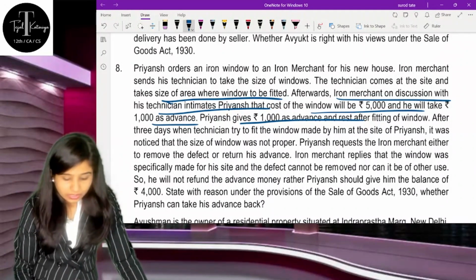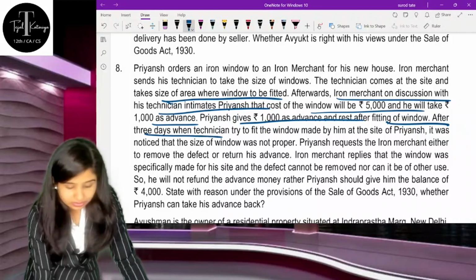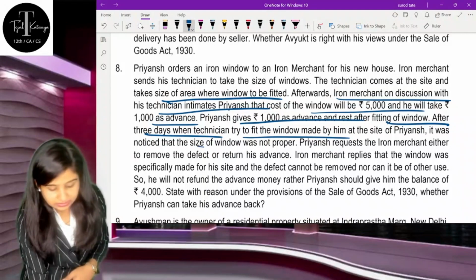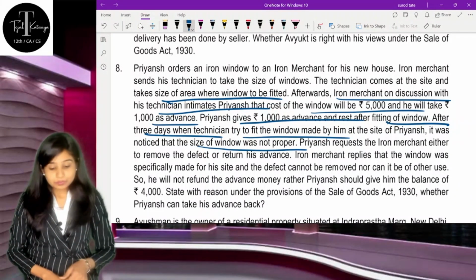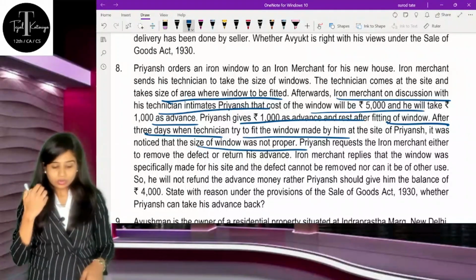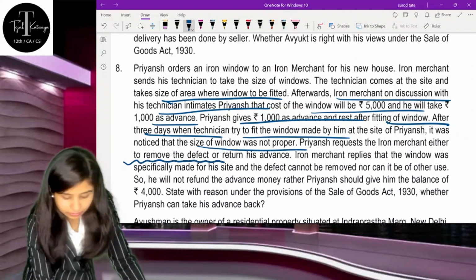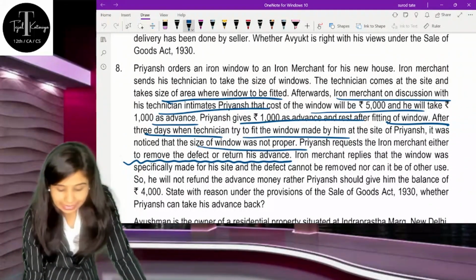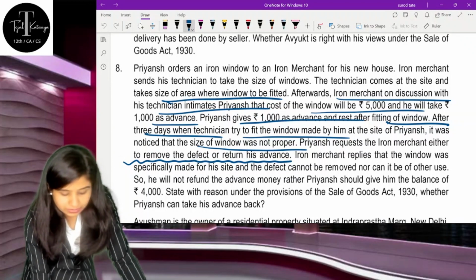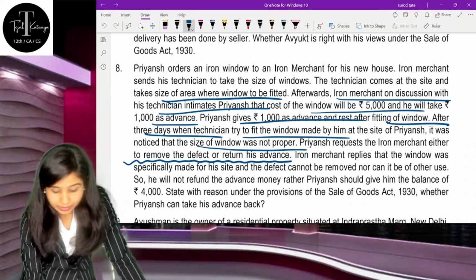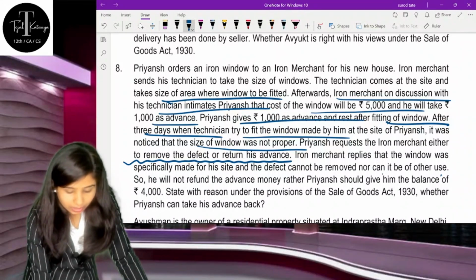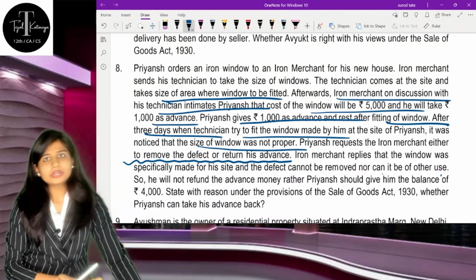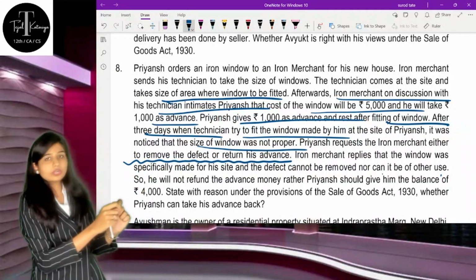But now what happens is that after 3 days, the technician was supposed to fit that window, but he failed to, and it was noticed that the size of the window was not proper. Hence Mr. Priyansh requests the iron merchant either to remove the defect or return his advance. The iron merchant replies that the window was not specifically made for his site and the defect cannot be removed, nor can it be used for any other purpose, since that window was prepared for that specific measurement.